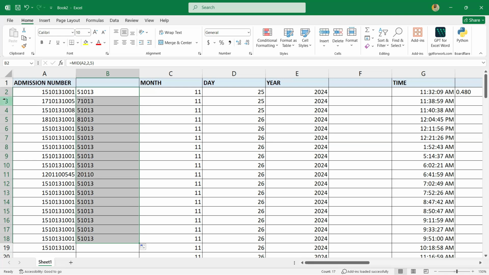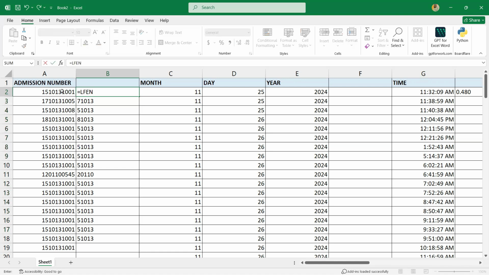So this len is counting the total number of characters that are in a given cell. Like 43 up to the last. I want to know the total number. It's just to say len like this. Then I'll open the bracket, then I'll click on the numbers.